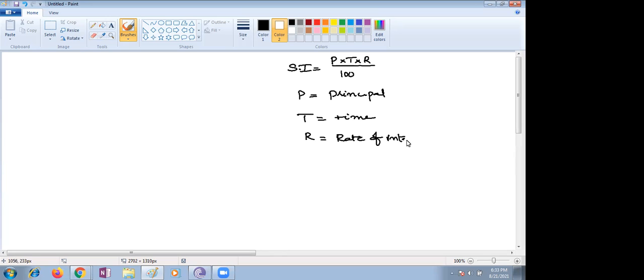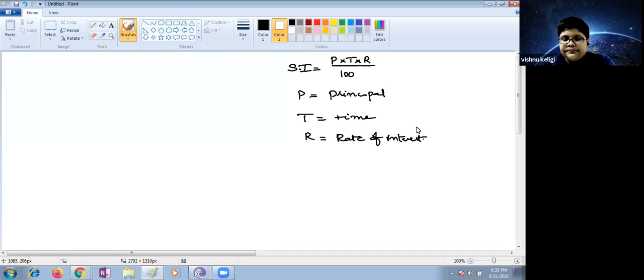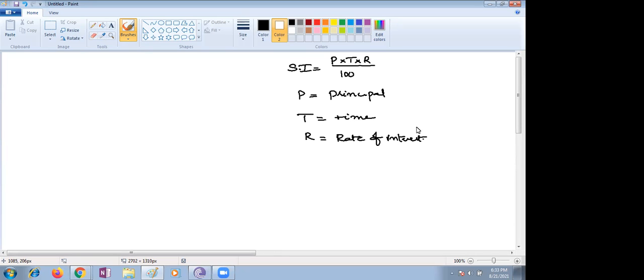What is rate of interest, children? How much interest we will get per annum on the principal? How much interest per year? Ma'am, interest is always measured in percentage for a particular annum.